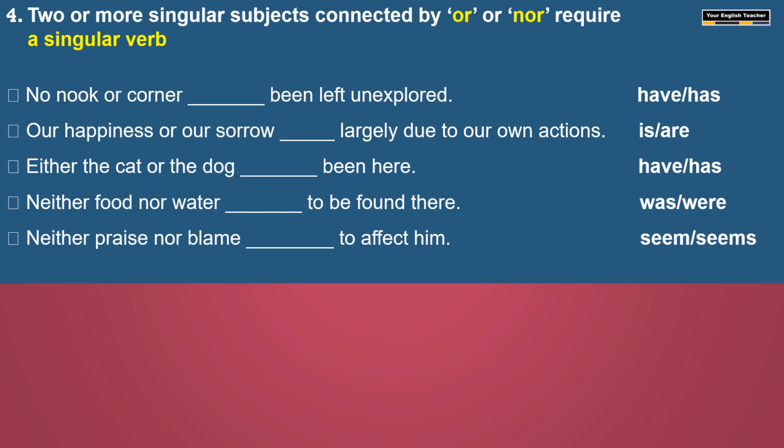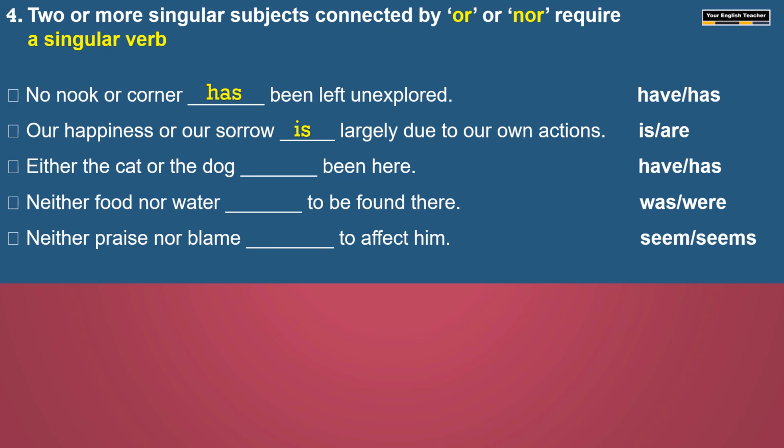No nook or corner ___ been left unexplored. We have options here, have or has. So nook or corner, third person singular. So we use has. No nook or corner has been left unexplored. Our happiness or our sorrow. Here too, both are connected with or. Then the verb should be singular only. The subject is considered here as singular. So our happiness or our sorrow is largely due to our own actions.